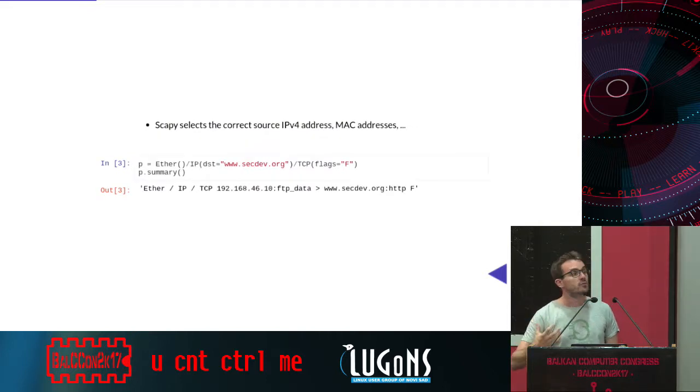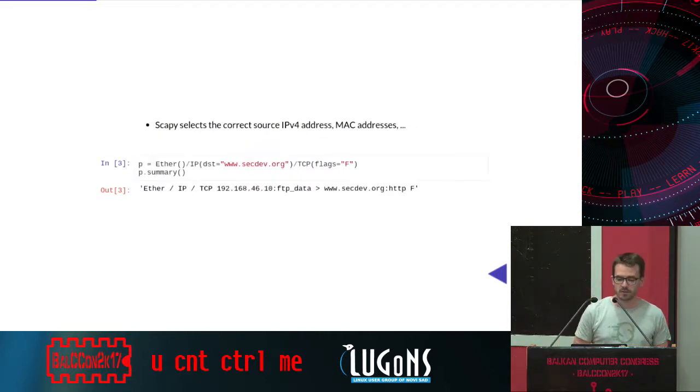You can build a packet using these fields, and Scapy will select the correct source IP address and the correct MAC addresses, and so on. For example, here I built an Ethernet frame, I put IP on top, and I say, okay, I want the packet to be sent to secdev.org. And then I also specify the FIN flag for the TCP layer.